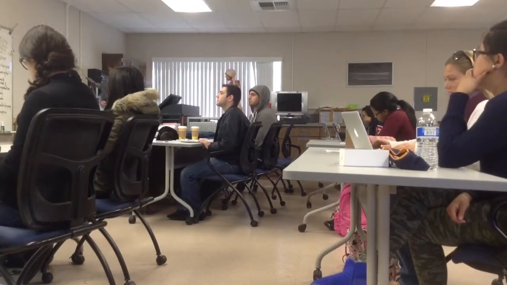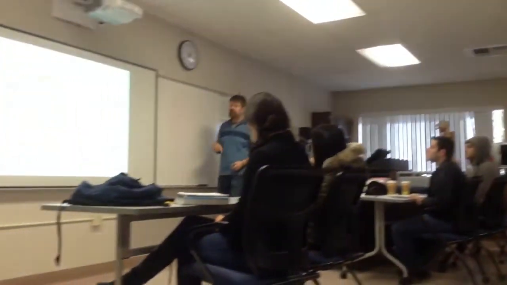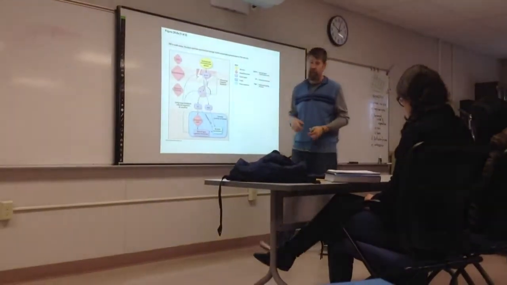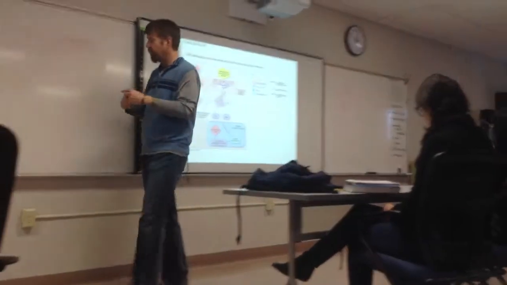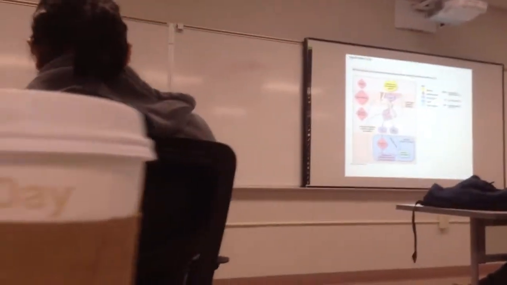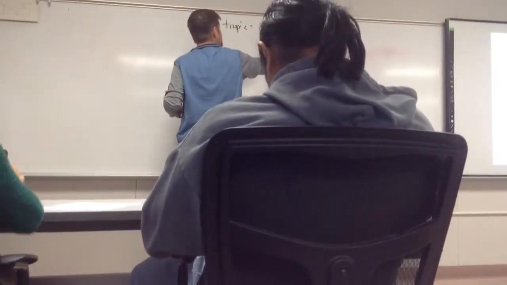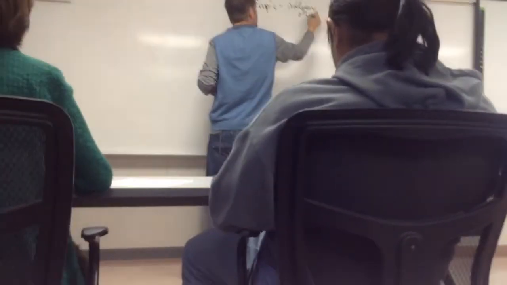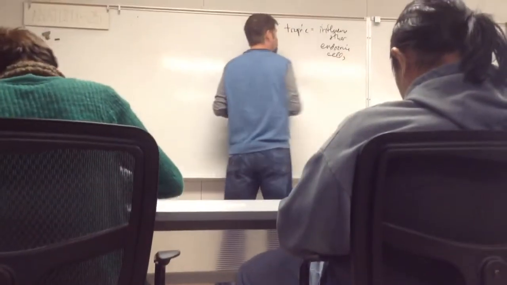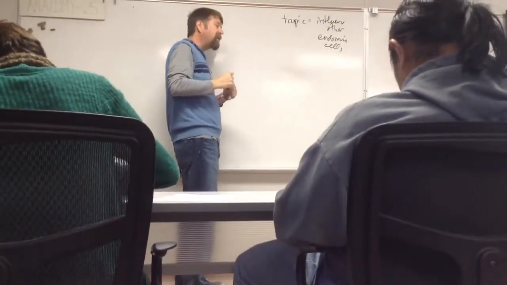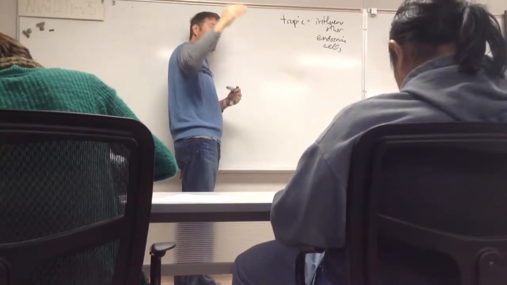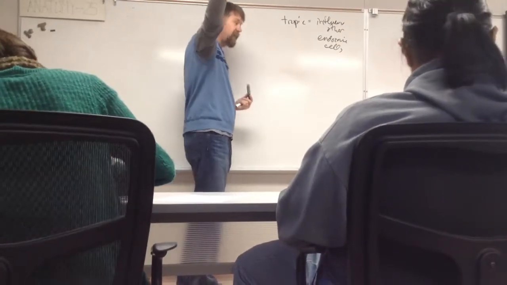Now, any hormone that influences the release of another hormone is called a trophic hormone or a tropin. So trophic hormones influence other endocrine cells. A stimulating trophic hormone would trigger a gland to release a hormone.